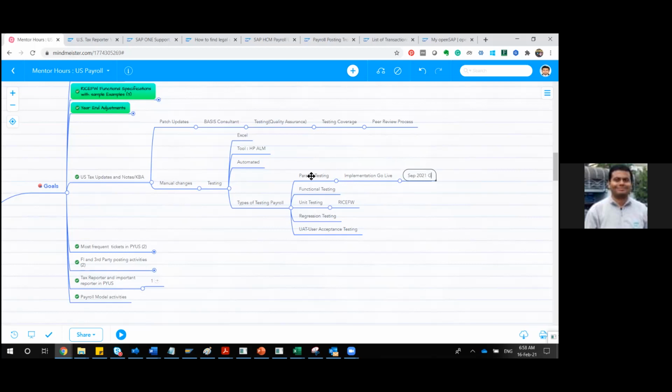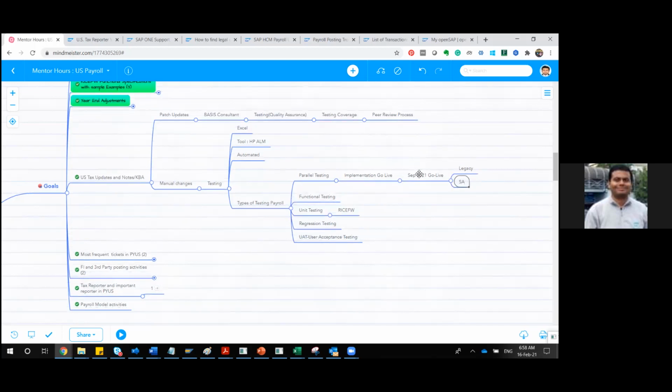So you are having two systems at present. One is your legacy, and legacy can be anything. At the same time you are going live with SAP US payroll. Let's say I will be a little bit advanced: we are implementing EC payroll, Employee Central payroll, as most of the organizations are going for that.